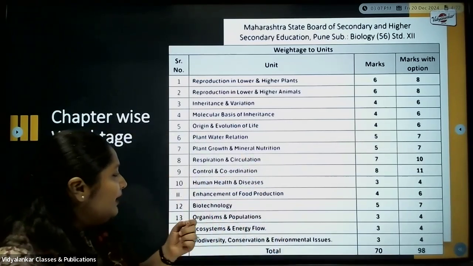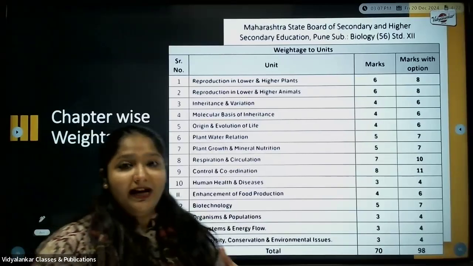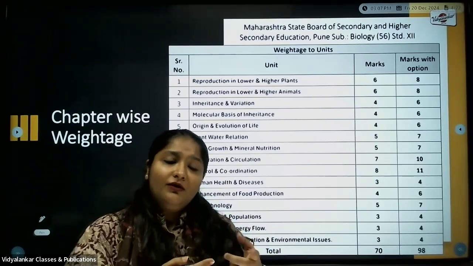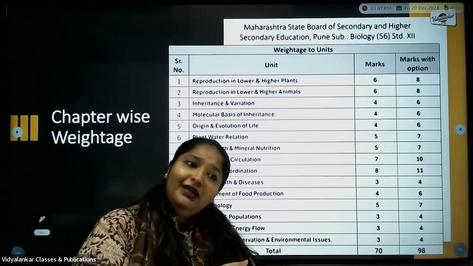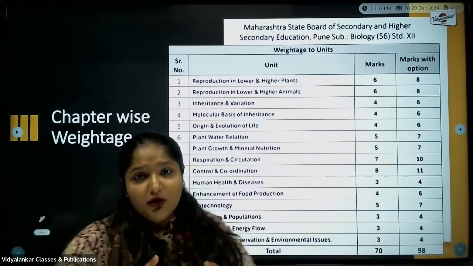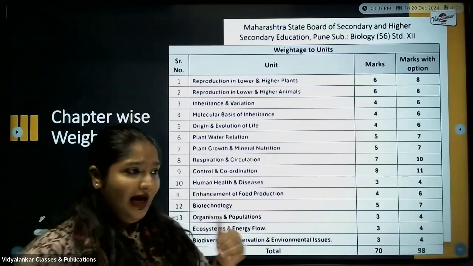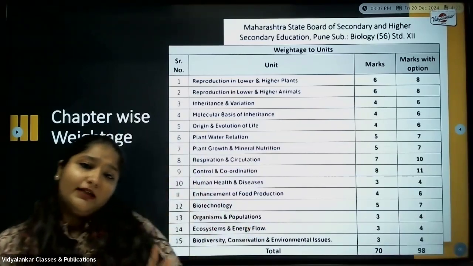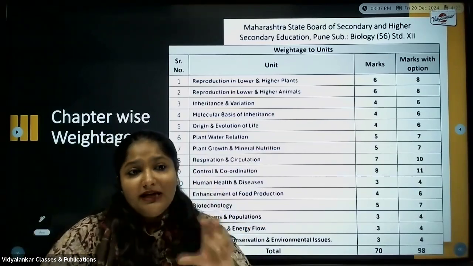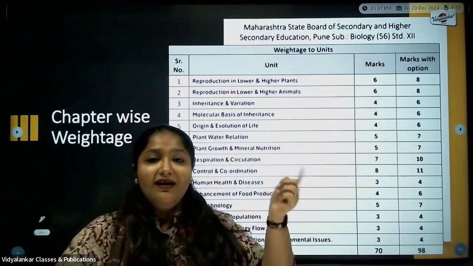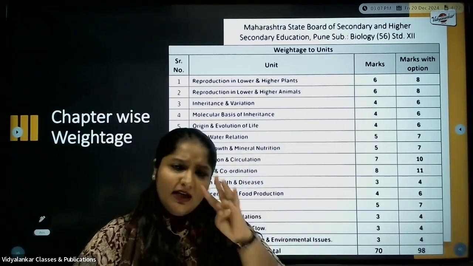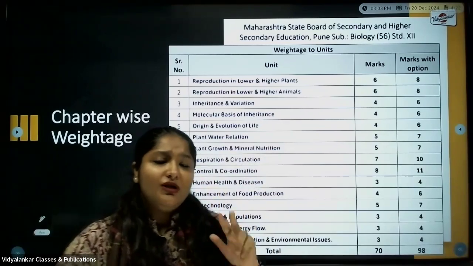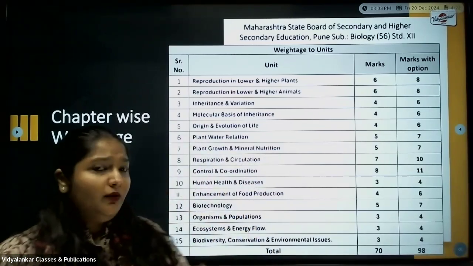Next, under control and coordination, you have one of the components wherein you have glands. When we precisely talk about the thyroid gland, there might be a distinguishing question where you have to distinguish between hypothyroidism and hyperthyroidism. So see to it that you cover up these components. The last part wherein you study about the gonads in control and coordination, you have about ovaries. Now under ovaries, you have to list the hormones which are related to ovaries. Okay. So see to it that you cover up those hormones. There are 4 hormones given in your textbook. See to it that you study them all. Progesterone, estrogen, relaxin. Okay. Do not miss out any.